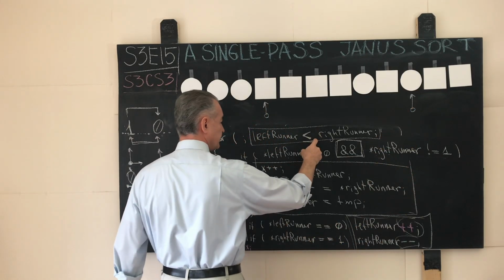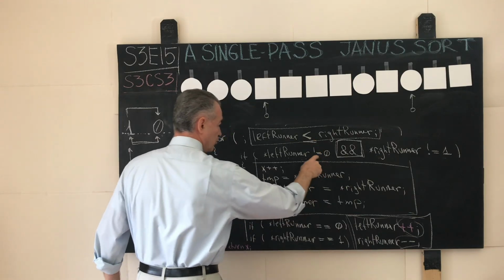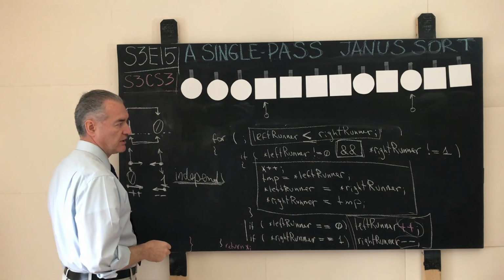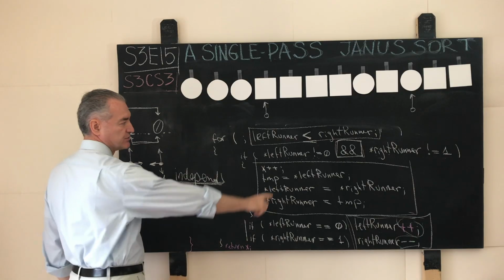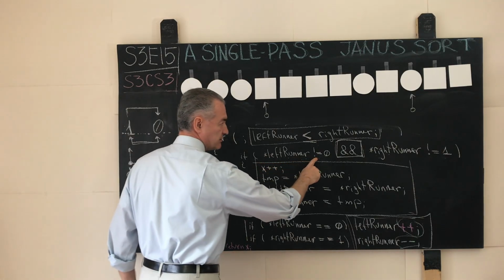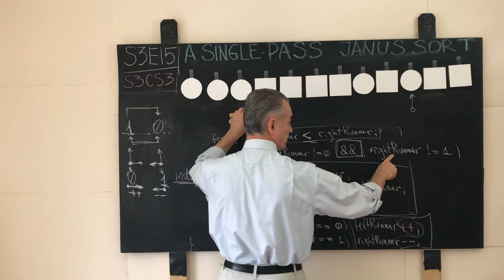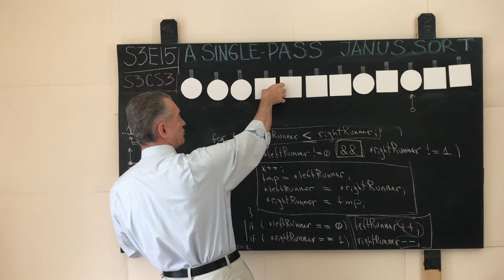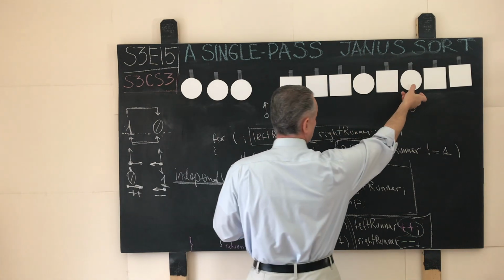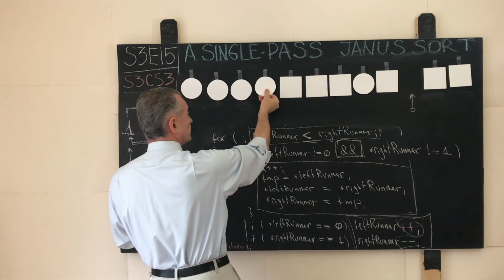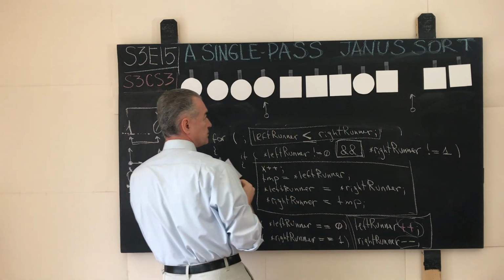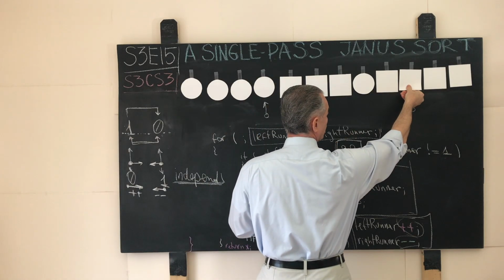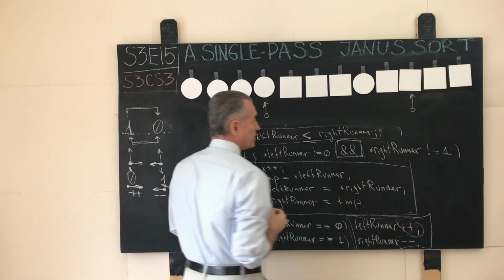Iterate, test succeeds. Do we do the swap over here? Evidently, we do the swap because the left runner right now sees precisely not a circle, which is a square, and the right runner sees not a square, precisely a circle. So now there is another swap. We record it. We swap our elements, and we work on the advancement.